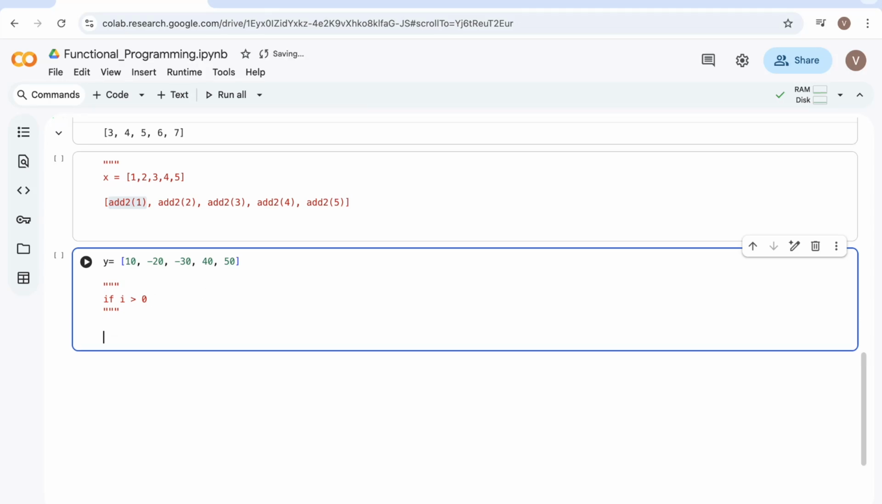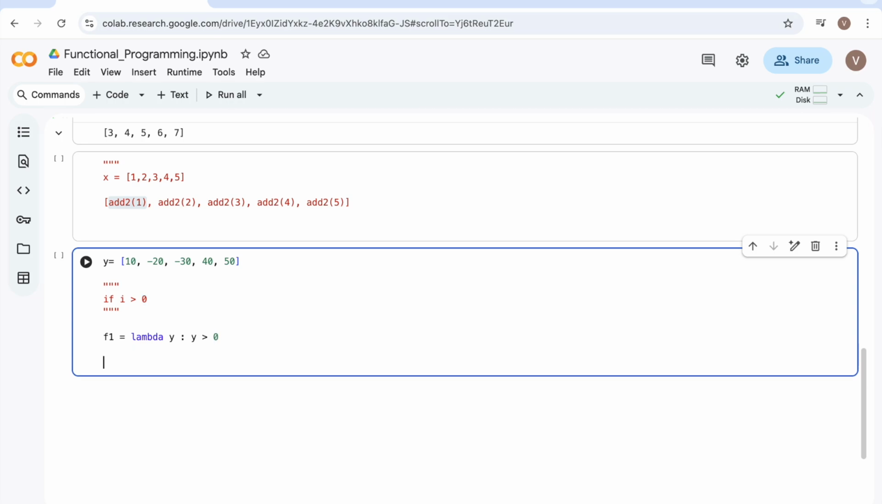Okay, just think of how to implement the same thing with the help of Lambda function. Let's say f1 equals lambda y: y greater than 0. So the same logic only. This is the core logic, right? To find the positive values.